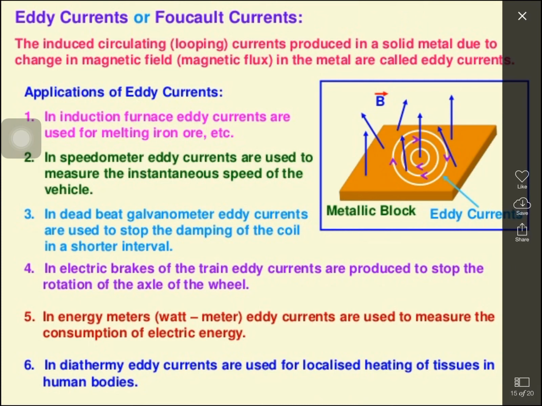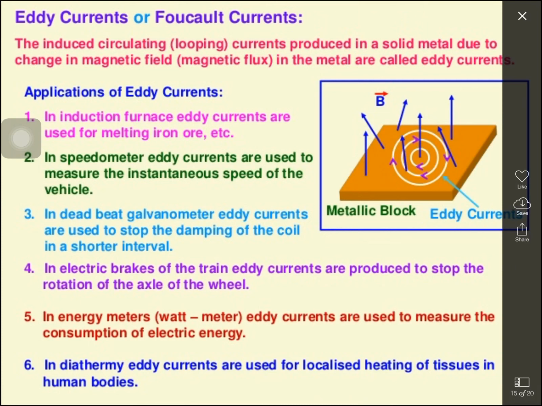When the coil oscillates due to the flow of electric current, eddy currents are set up and they oppose the motion of the coil. So the coil comes to rest quickly or immediately. This is the way the oscillation dies out. So this is the use of the deadbeat galvanometer.